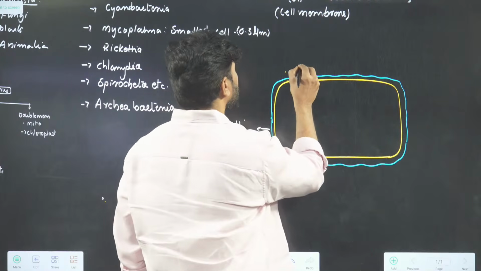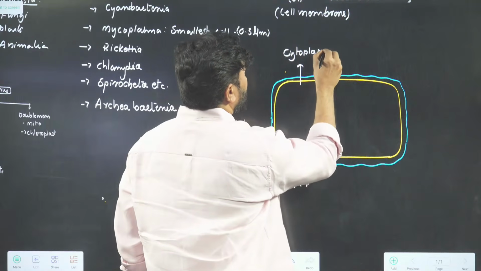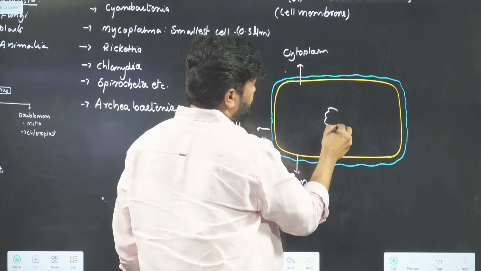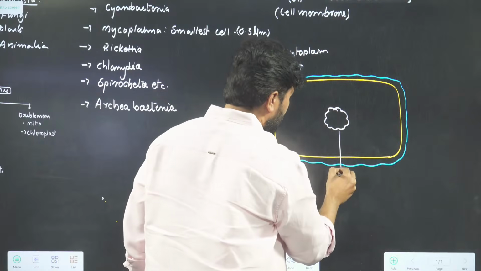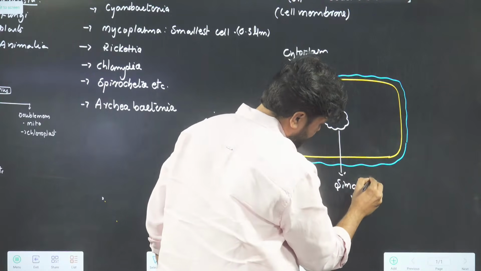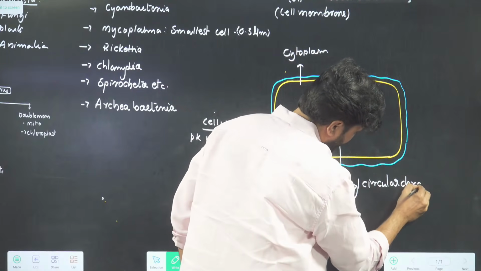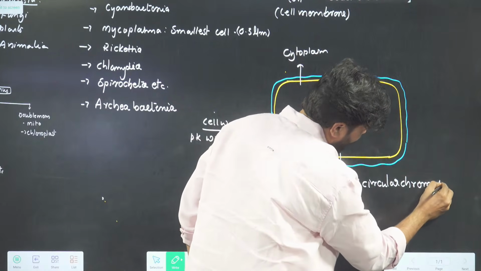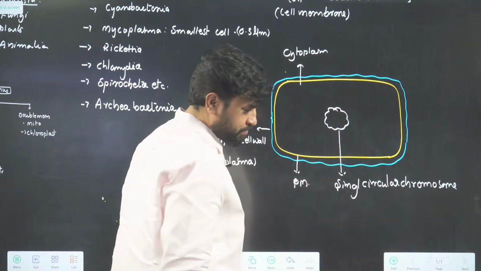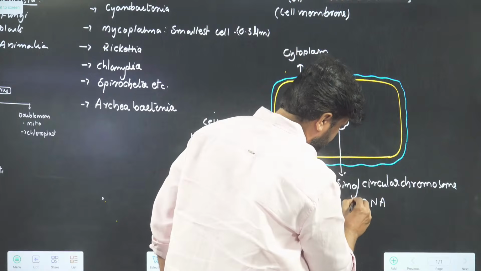Inside, cytoplasm. Inside the cytoplasm, prokaryotic cells generally possess a single circular chromosome. This single circular chromosome means DNA. The DNA is always double-stranded DNA.